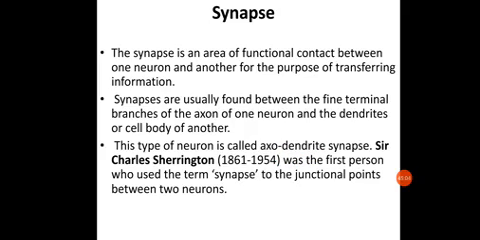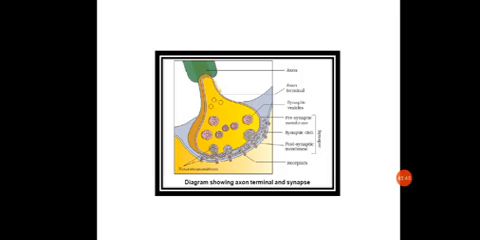The synapse occurring at the junction of the axon terminal and the second dendrite is called an axodendritic synapse, while the synapse between the axon terminal and the muscle is called an axomuscular synapse, and the synapse between the axon and the gland is called an axoglandular synapse. So there are mainly three types of synapses: axodendritic, axomuscular, and axoglandular. A synapse is the junction between the axon terminal and the next dendrite, next muscle, or next gland.